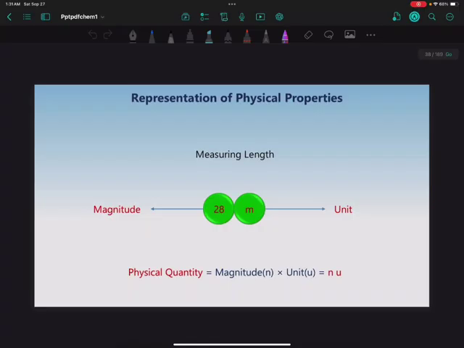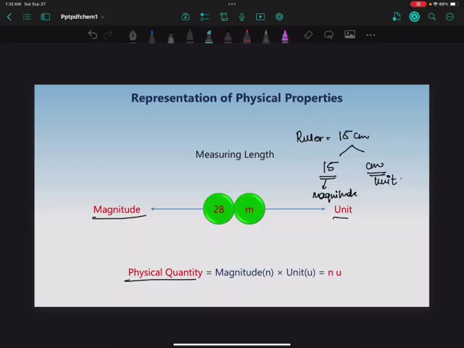Next, the representation of physical properties. It can be represented in the form of magnitude and unit. For example, the ruler length is 15 centimeters. Here 15 is the magnitude and centimeter is the unit. So the physical quantity is equal to magnitude times unit. This is what we applied.